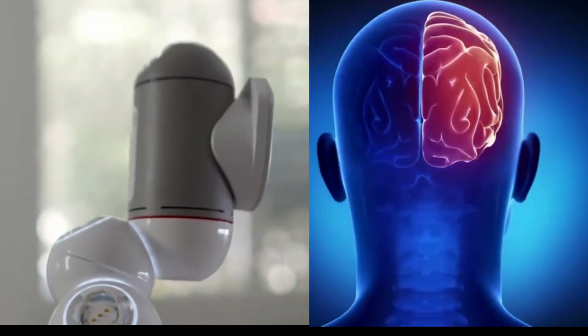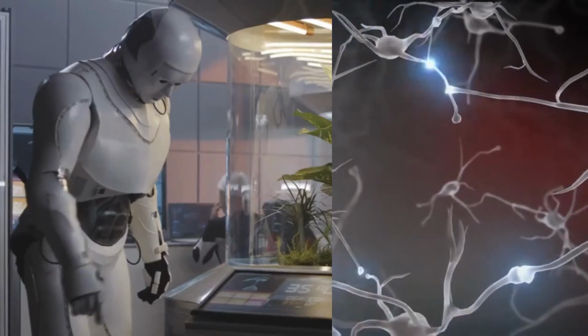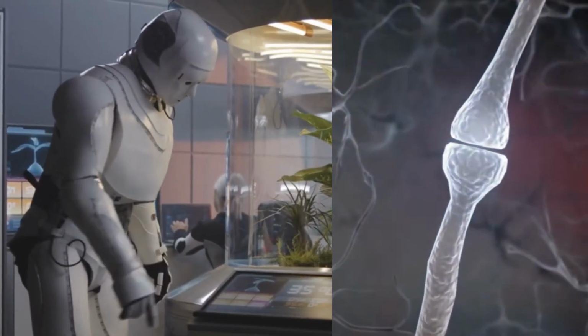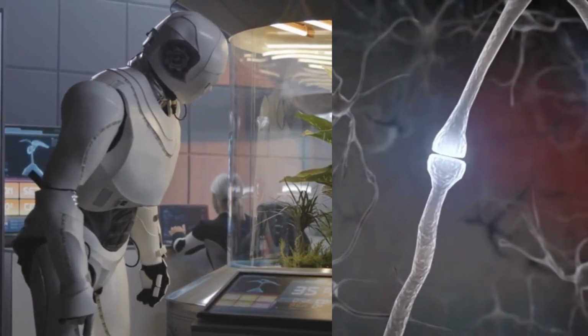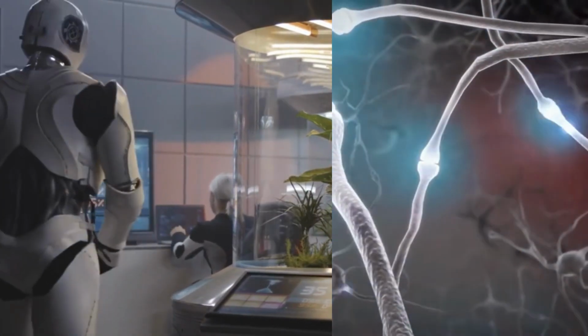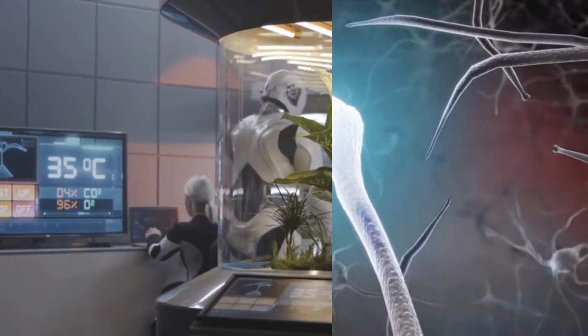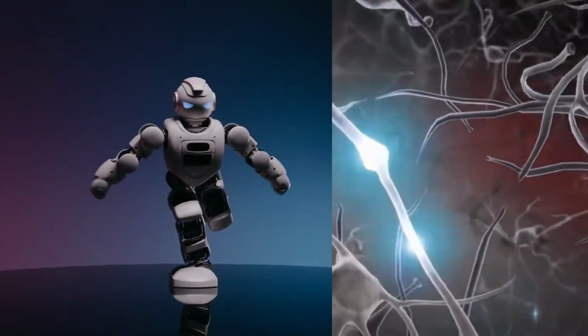3. Brain-computer interfaces. Advances in neurotechnology have led to the development of brain-computer interfaces (BCIs) that enable direct communication between the brain and external devices. BCIs can be used for medical purposes, such as assisting individuals with disabilities, and for enhancing human-computer interaction.